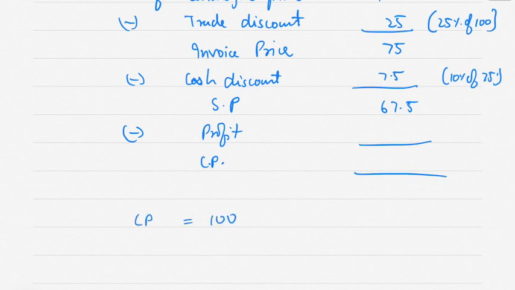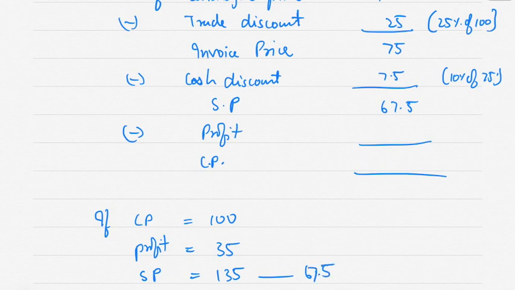If cost price is 100, profit would be 35, because you are making 35% profit on cost price. That makes my selling price become 135, correct? And my 135 is my 67.5. Selling price is 67.5.